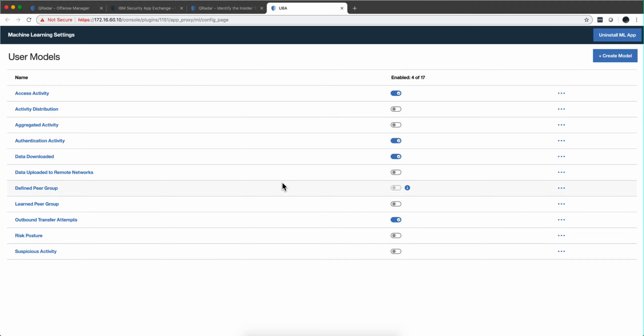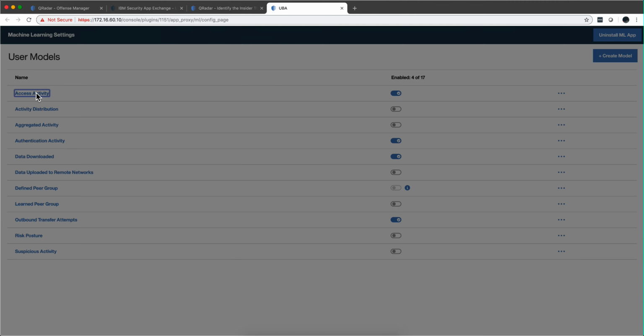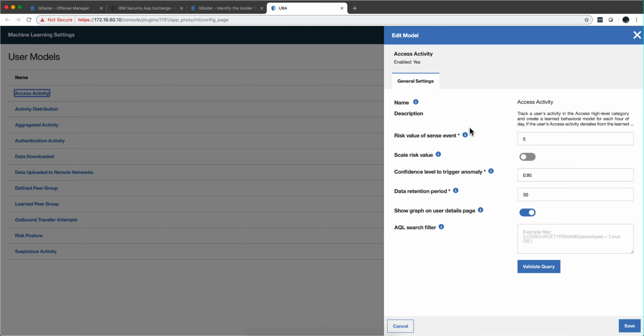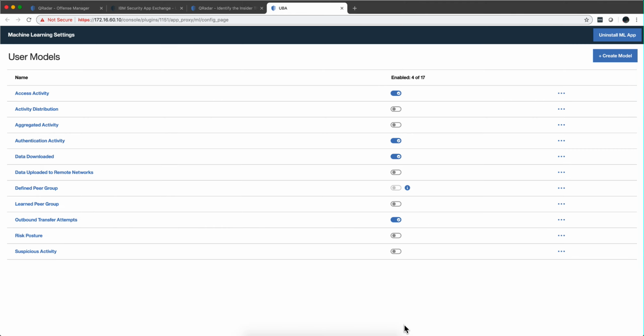But in any one of those cases, for example, let's look at the first one, access activity. You can always modify how much risk variation this particular event takes. Scale the risk value from 1 to 10, and the system automatically knows whether to select 1 or 10 based on the activity. What confidence do you have, the retention level, the period, and whether to show a graph on the particular user. We're going to see that in a minute. And what AQL filter is actually being used. You can do that for all the models.